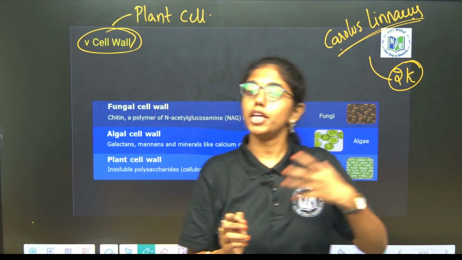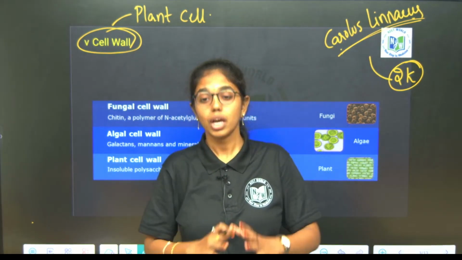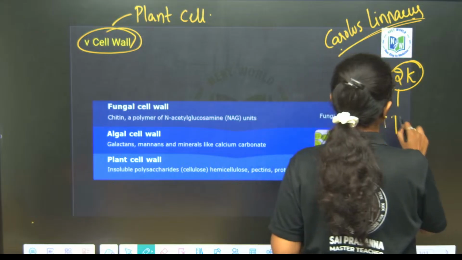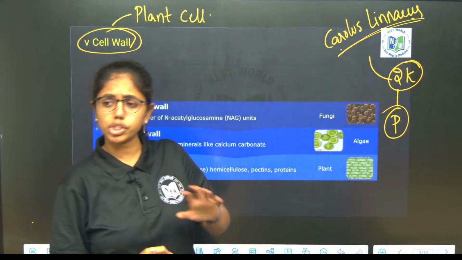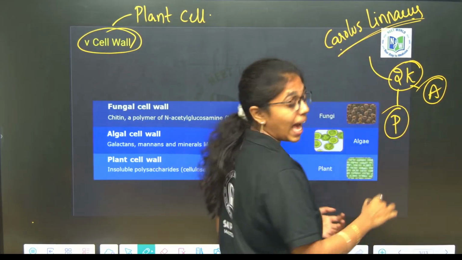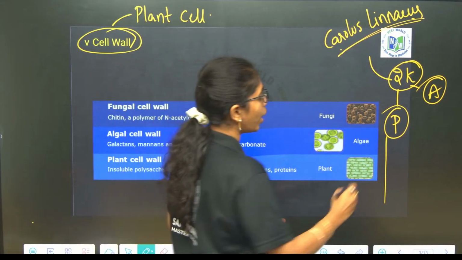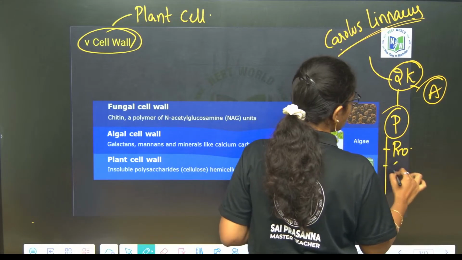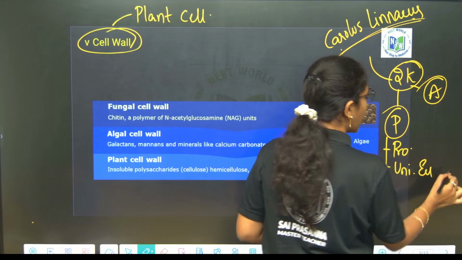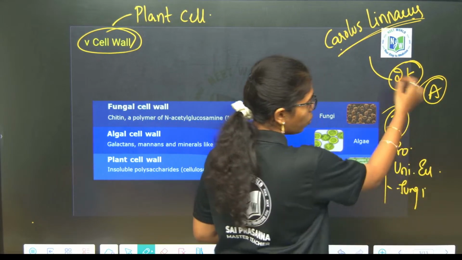What did Carolus Linnaeus do? All the organisms, be it prokaryotic, eukaryotic, unicellular, multicellular, photosynthetic, non-photosynthetic, he placed into one kingdom, that is Plantae, and the rest of the organisms which don't have any cell wall, he put into Animalia. As such, when all the organisms which have a cell wall are grouped in Plantae, we got prokaryotic organisms, unicellular eukaryotes, and multicellular eukaryotes like fungi also. Everything is placed under one kingdom only.